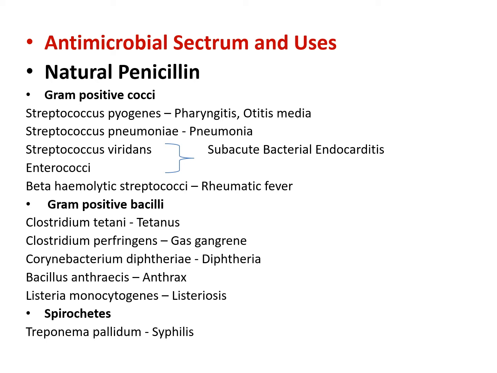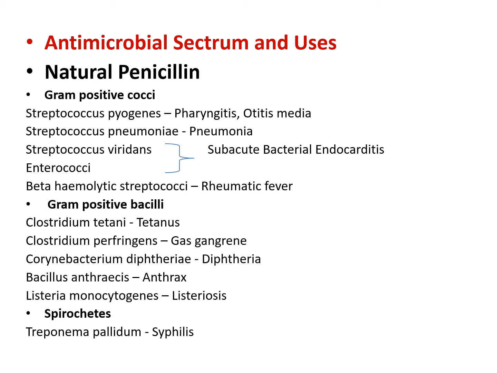Natural penicillins are highly active against Streptococcus pyogenes, Streptococcus pneumoniae, Streptococcus viridans, Enterococci, beta hemolytic streptococci, then Clostridium tetani, Clostridium perfringens, Corynebacterium diphtheriae, Bacillus anthracis, Listeria monocytogenes.